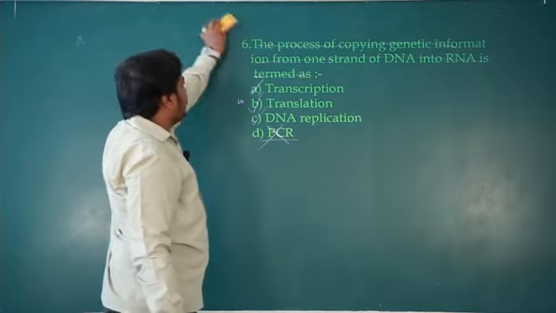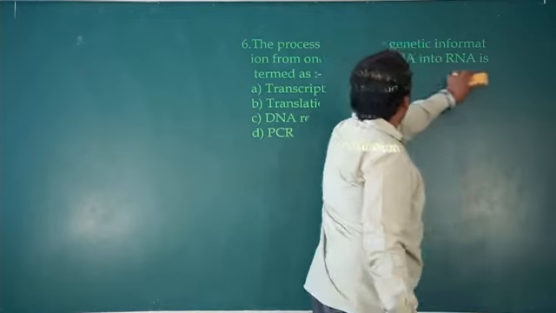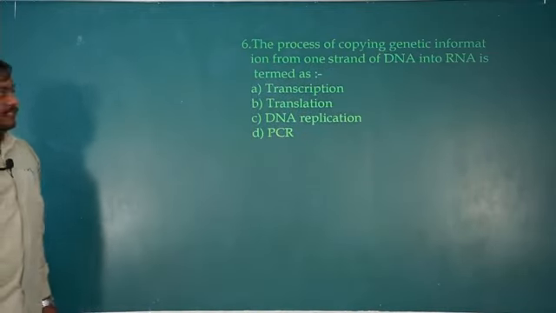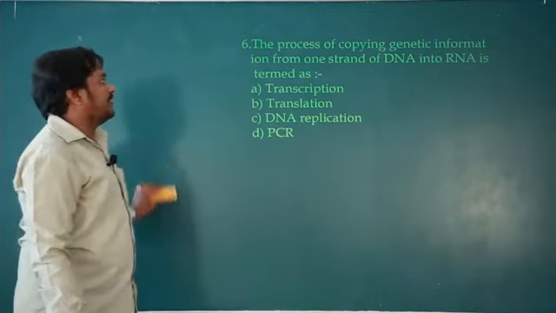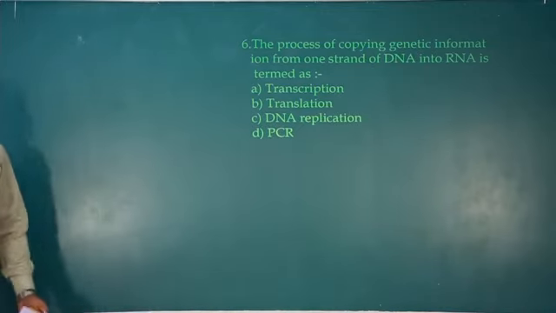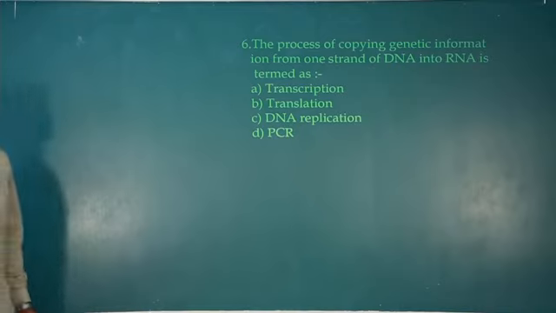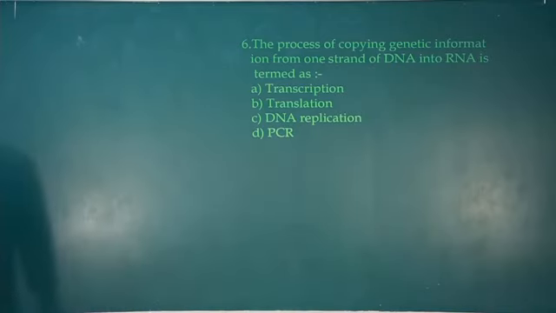Or among the following, how many belong to the central dogma, or how many are components of central dogma? Three belong to central dogma of molecular biology. So PCR is not included there. Okay. Which one is the machine among the following? That is PCR, which is used to replicate the DNA.